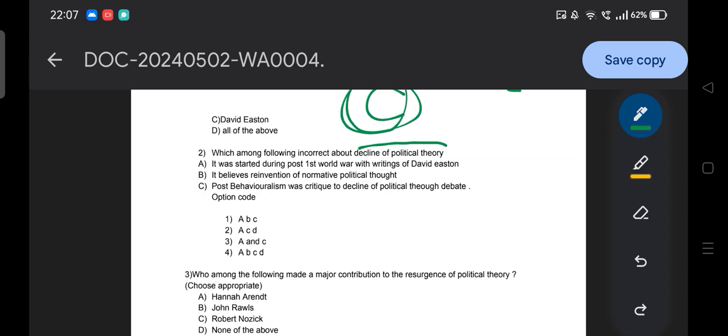So guys, let me change a small thing in the options. Okay, so I did a small change: option 1 A and B, option 2 A C D, 3 A and C, and 4 A B C D. Okay, so you need to find the incorrect one with respect to decline of political theory.